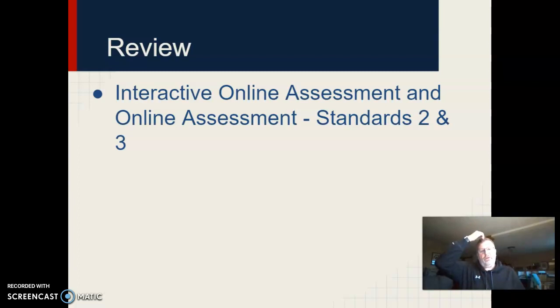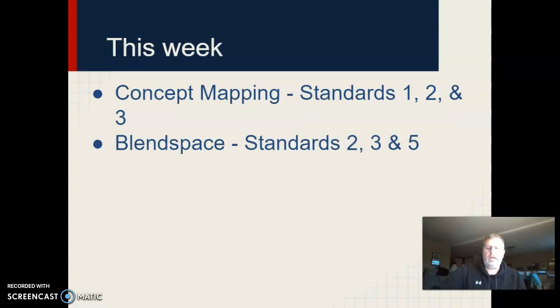And then we'll go through and create a lesson plan for one of our final projects. For last week, if you're keeping track for your LiveText, the Internet Online Assessment and your online assessment tools, both of those meet standards 2 and 3. And then we will not be meeting next week.